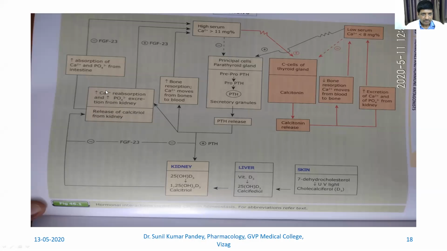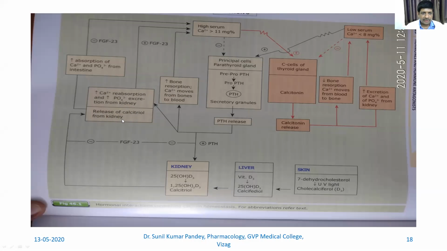Now, this increased resorption will cause higher calcium level. It's not reabsorption, it is increased resorption. Here also, increased calcium reabsorption and increased phosphate excretion from the kidney will cause increased calcium level in the serum.